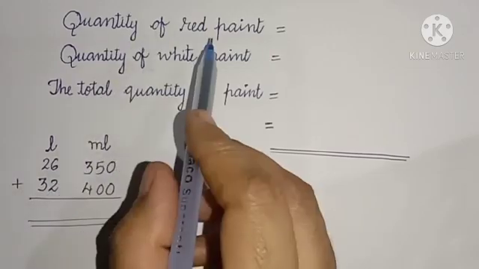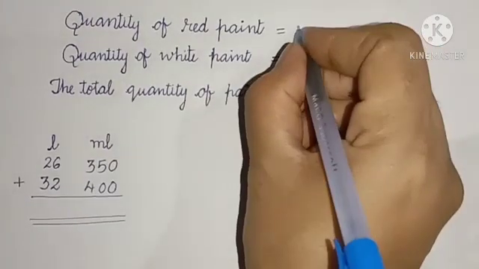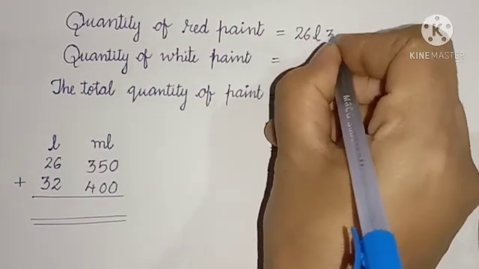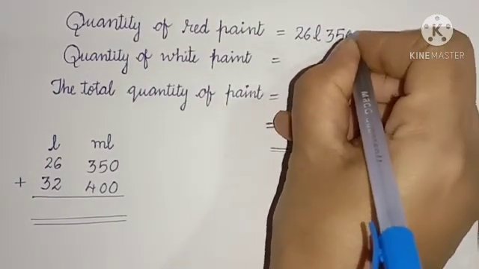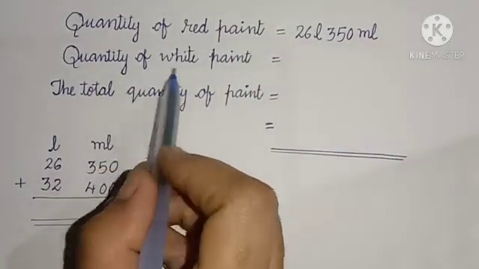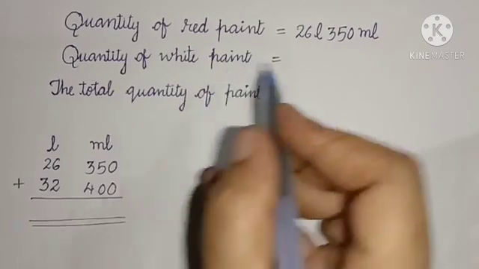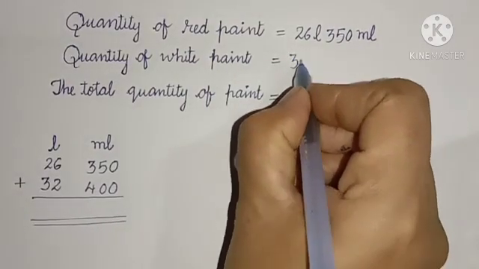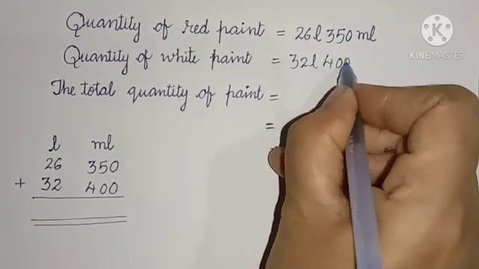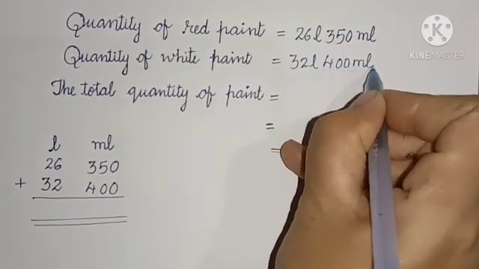Quantity of red paint: 26 liters 350 milliliters. Quantity of white paint: 32 liters 400 milliliters.